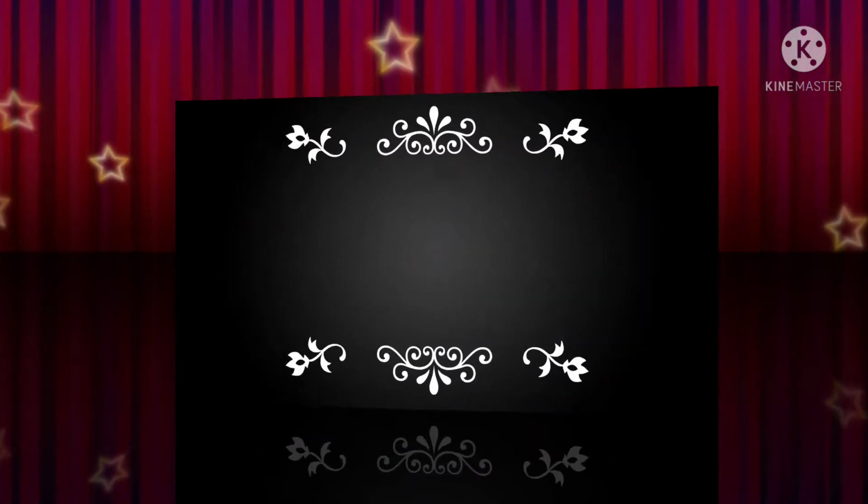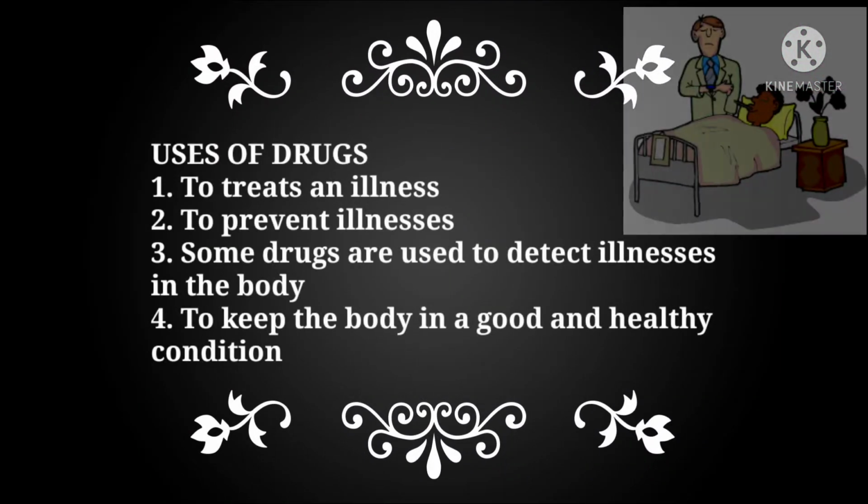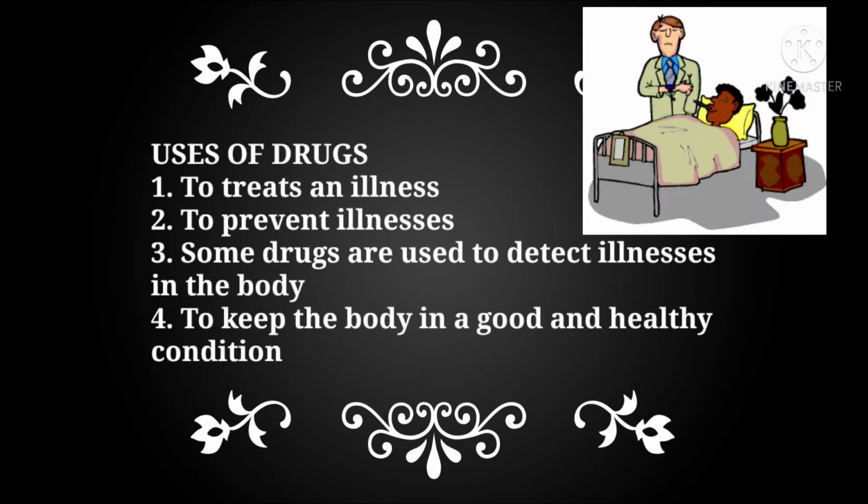Now, why don't we see uses of drugs? What do we use drugs to do? Number 1, to treat an illness. Number 2, to prevent illnesses. Number 3, some drugs are used to detect illnesses in the body. Number 4, to keep the body in a good and healthy condition.